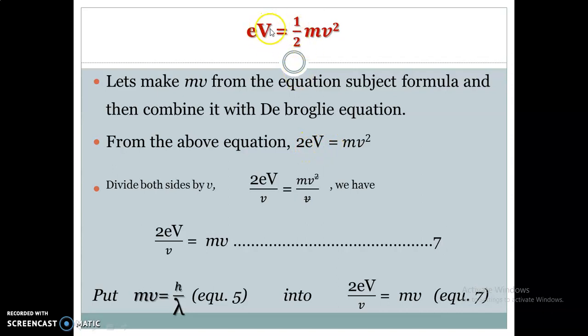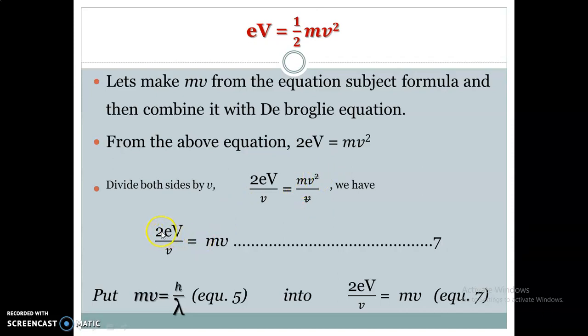Now from this equation here, what we'll do first of all is to cross multiply. If we cross multiply, we have that 2eV will be equal to what's left, mv squared. So from that, we divide both sides by what? Small letter v, which is the velocity. We're going to have 2eV over v equal to mv squared over v. v will cancel one of the v's up here.